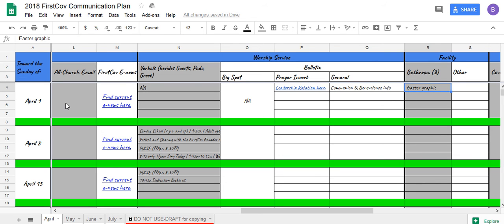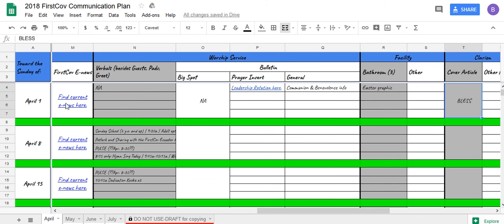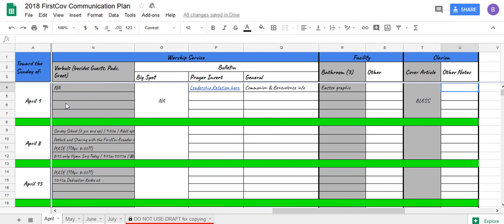Our Easter graphic is going to be for the bathroom ad, but for each of those weeks, it'll usually be three items, three events that are going on. Facility, other will hold items such as if tables are going to be used. And then Clarion is the cover article and other notes for the Clarion.